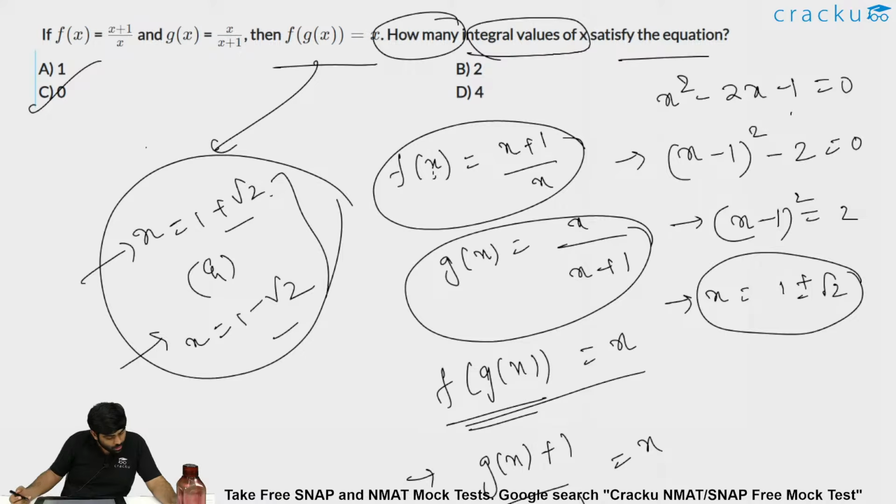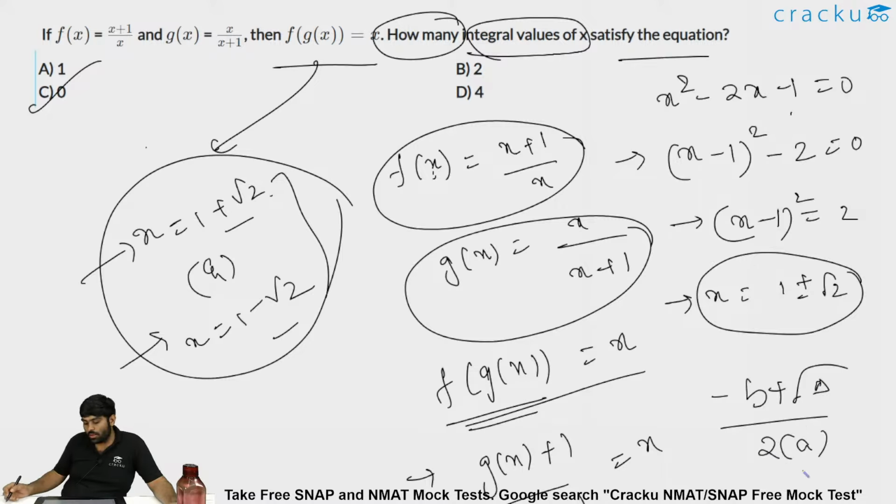If I'm not wrong, you can say this: if the discriminant is not an integral value, then x is also not an integer value. Okay, see, if the discriminant is not an integer, let's say root of something, then x is minus b plus root of some number, the discriminant, divided by 2 times a. This is what you are saying.